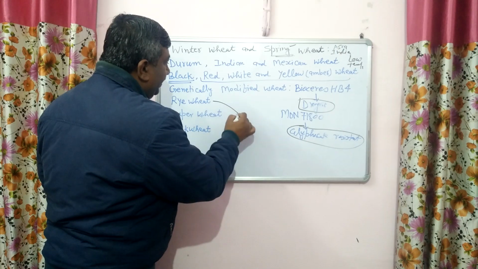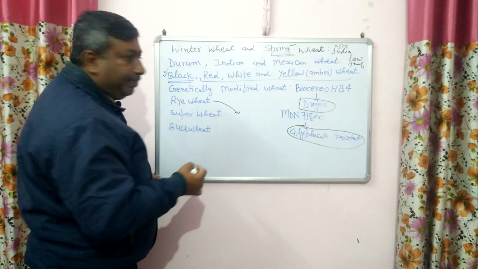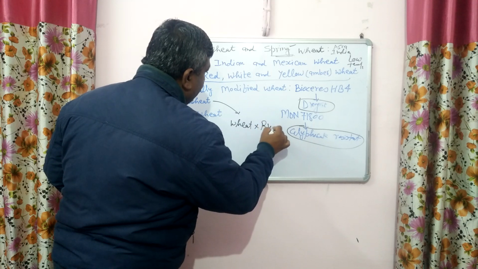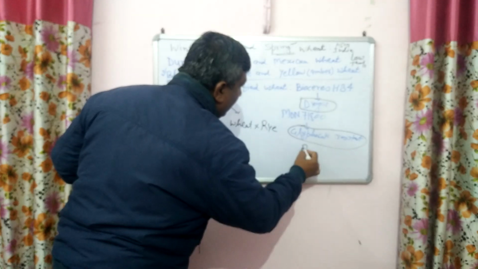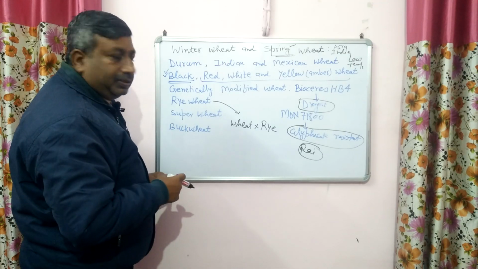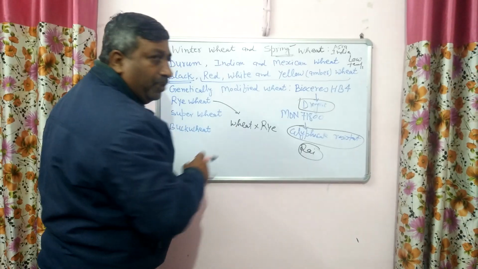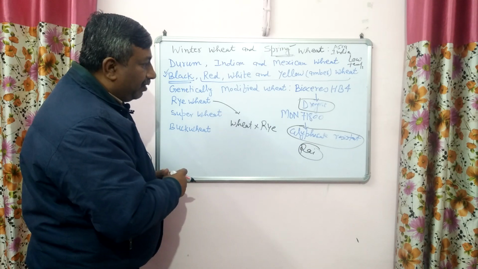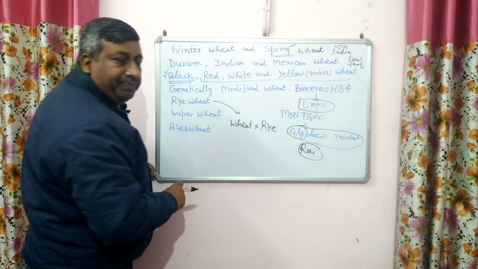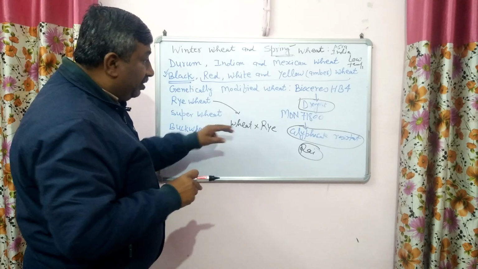Then another is rye wheat. Actually this rye wheat is a hybrid between wheat and rye. And this rye is not rai, R-A-I, it is not that. That one belongs to the mustard family. This is rye, a grass family member of the Poaceae family. It is a grass fodder crop, and also produces seed. So it is a cross between wheat and rye. Both are members of the Gramineae family, and this hybrid is between two different types of crop.